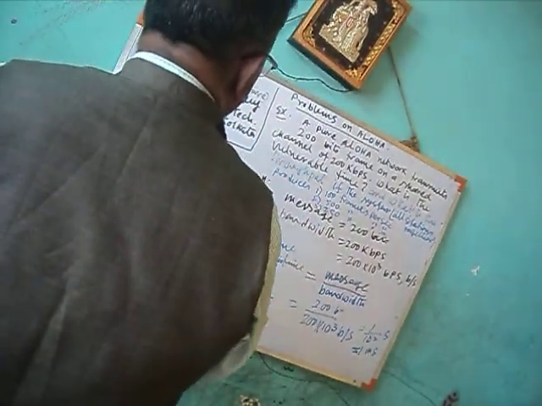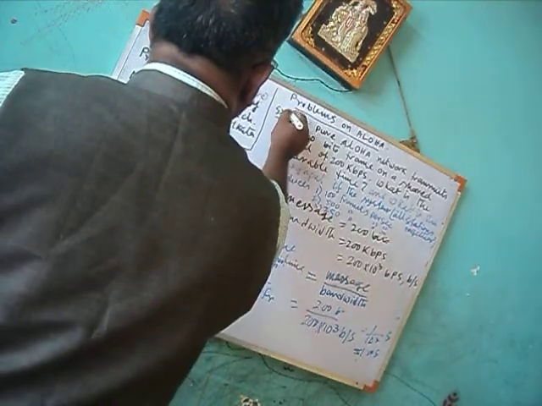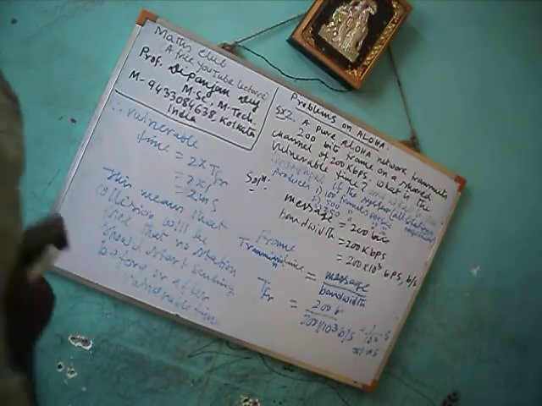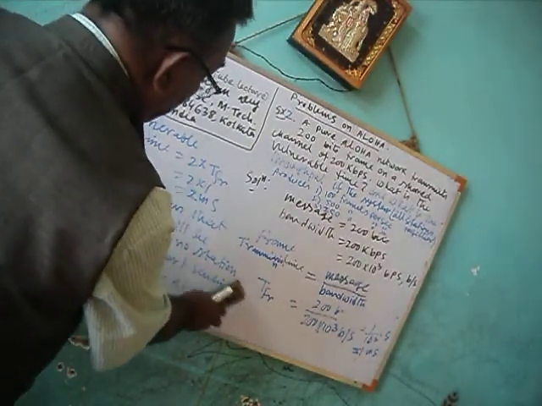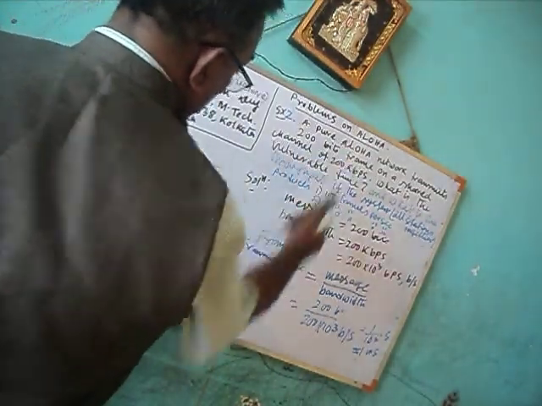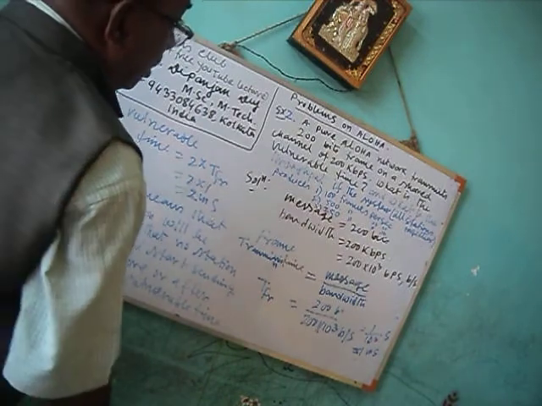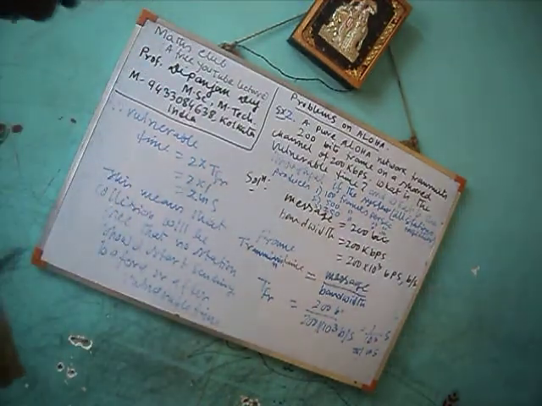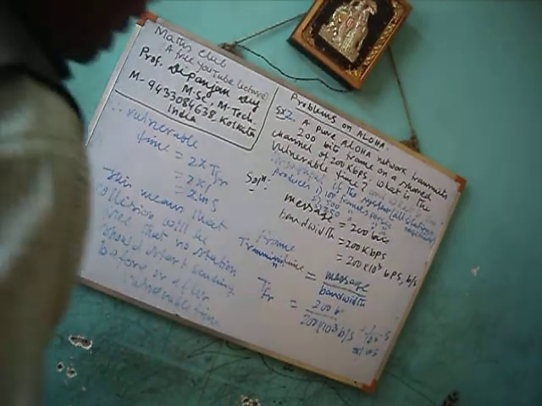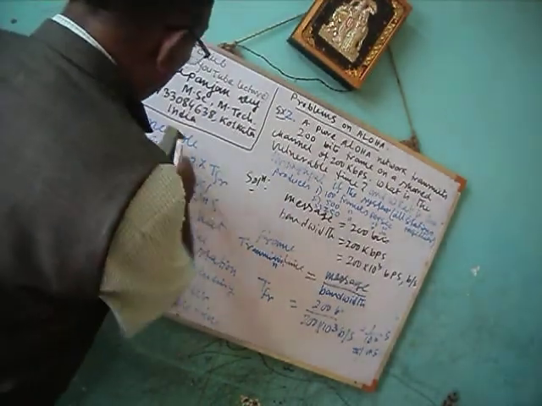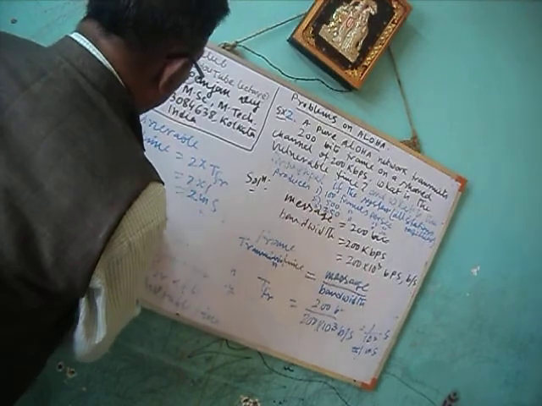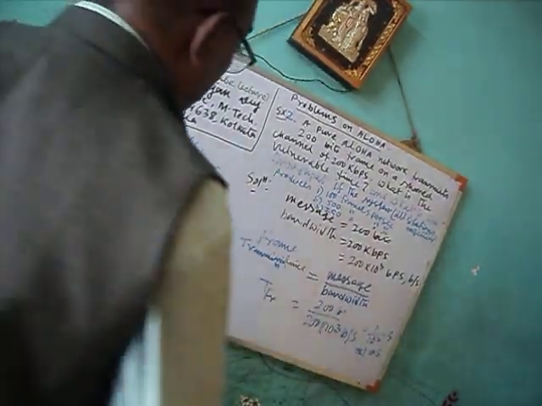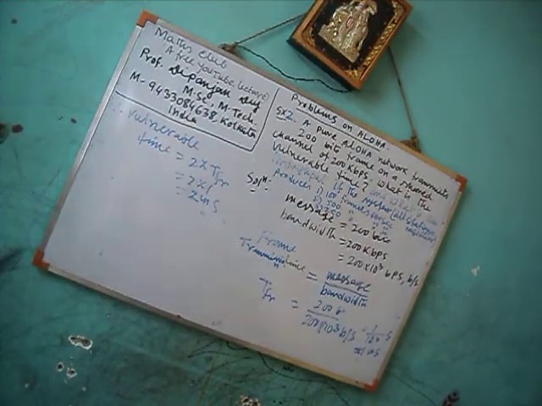The vulnerable time is 2 milliseconds, because the message is 200 bits and the bandwidth is 200 kbps, same as the previous sum.